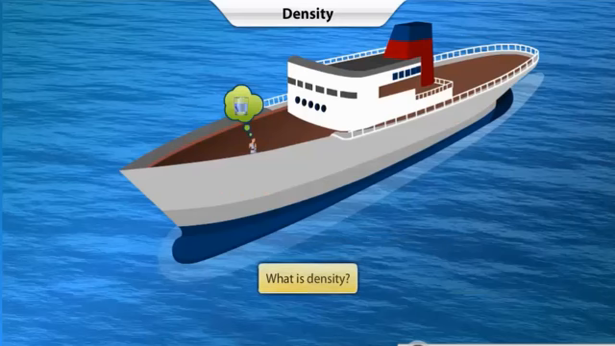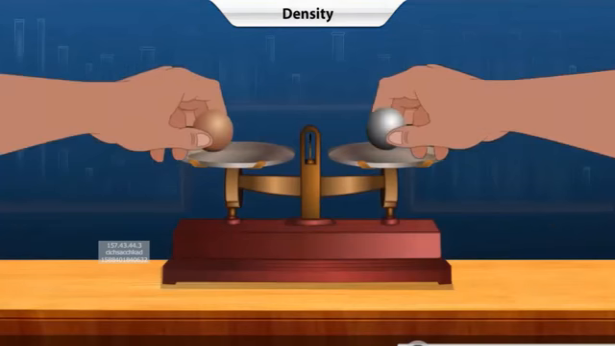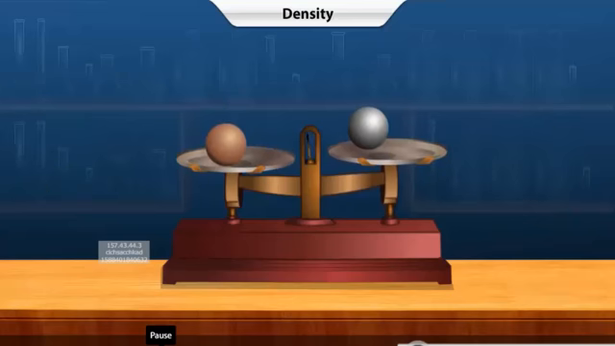But what is density? Density is a physical property of a substance. Let us conduct an experiment to understand the concept of density. Here are two solid balls, one made of copper and the other made of aluminium. Both are of the same size. But what do you observe when you place the balls on the pans of a balance?